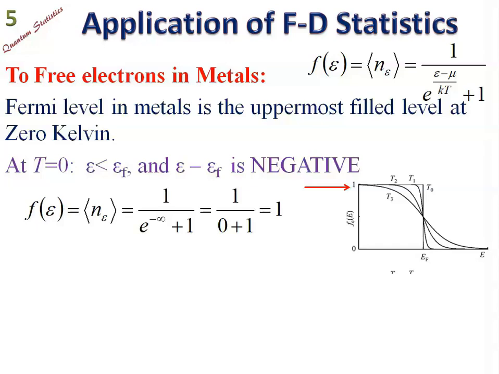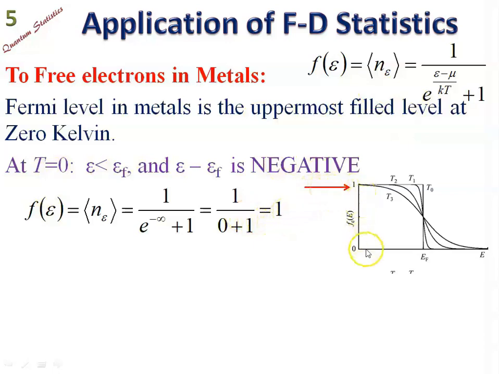Now instead of mu, we have EF, and with that formula, when E is less than EF, then E minus EF is negative, and the negative sign attached to infinity, because temperature is 0, 1 upon 0 will be infinity, and this gives 1.